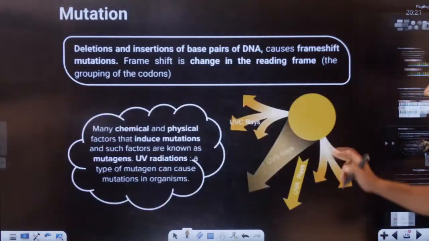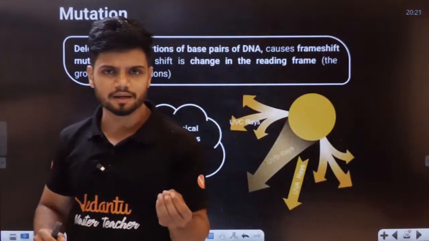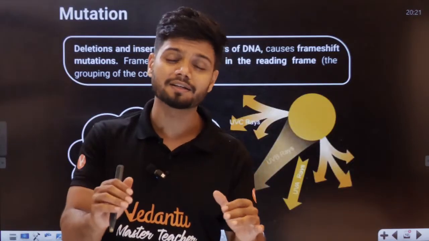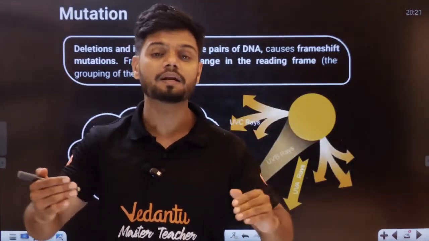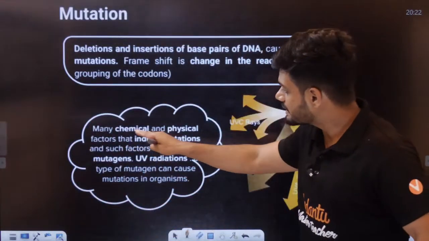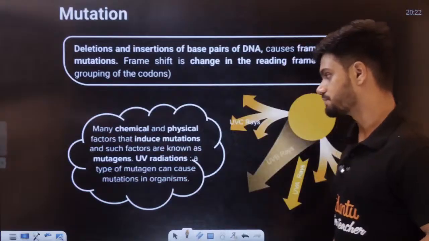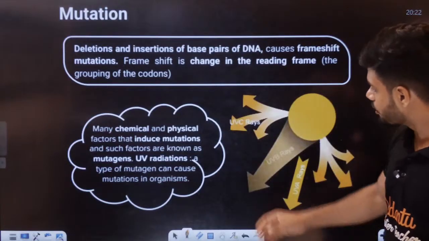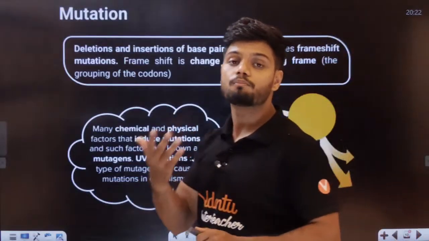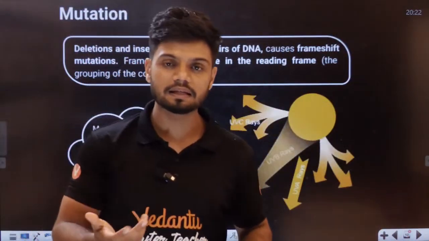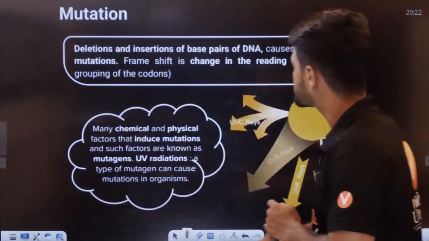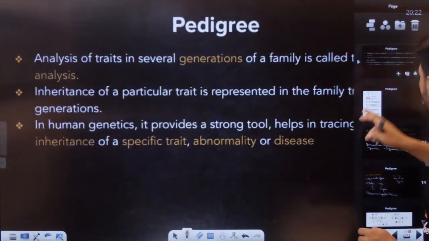Students, you might ask me, sir, what is the main reason for these mutations? There are multiple reasons. It could be diet, it could be radiation. Many chemical and physical factors induce mutation, such as UV radiation. All of these are called mutagens. They are called what? Mutagens. Mutagens are basically chemicals or agents with properties which can cause mutation.